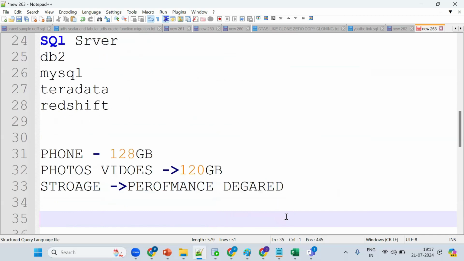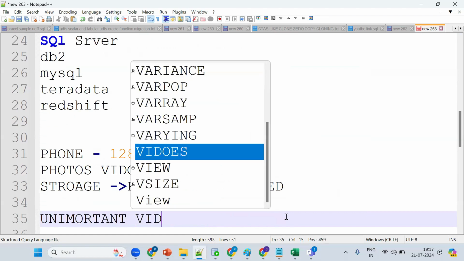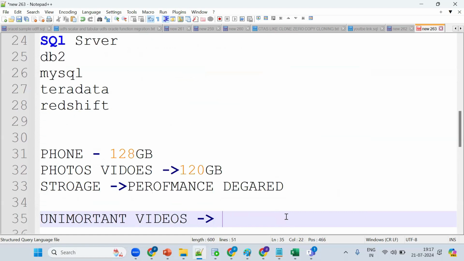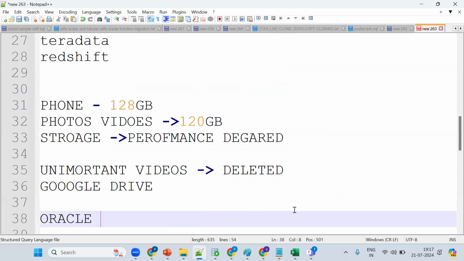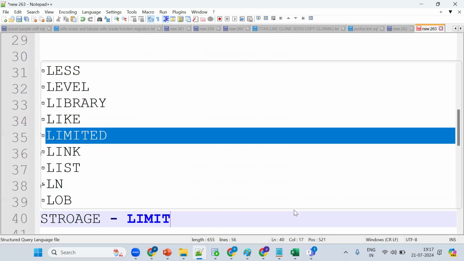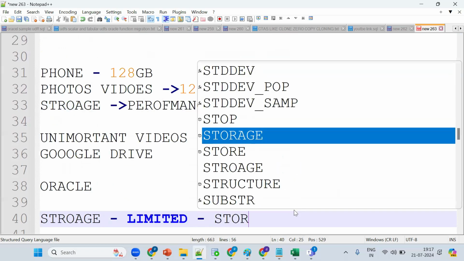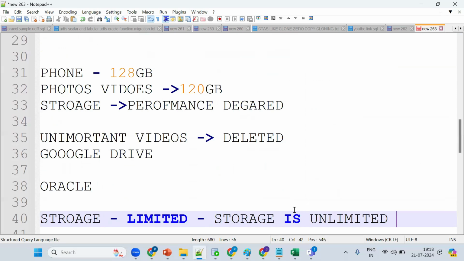So we'll move, suppose, unimportant videos we'll try to remove or delete, or else we'll move the important videos to Google Drive. Now Google Drive is nothing but a cloud only. So same concept. Now the Oracle database or the on-premises database, the storage is somewhat limited. So when you go to cloud, the storage is unlimited. So we can store huge volume.